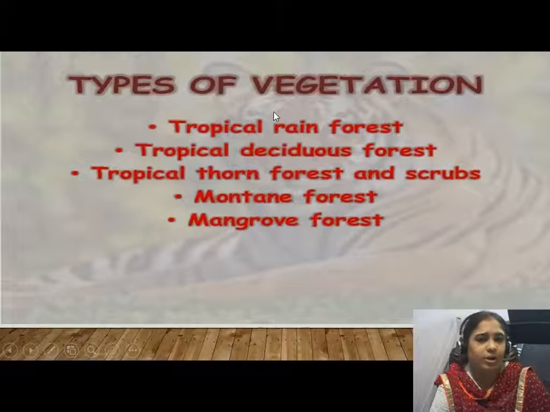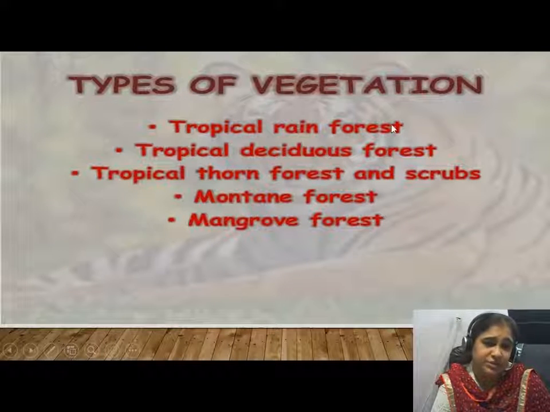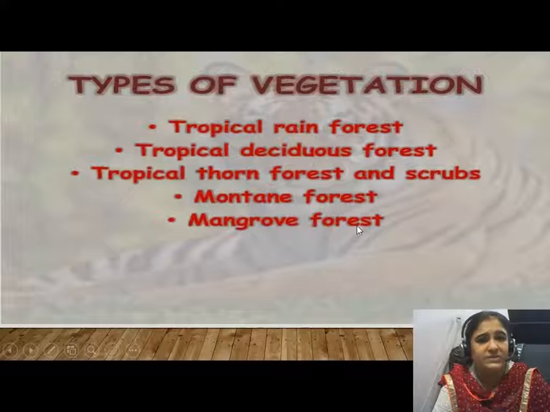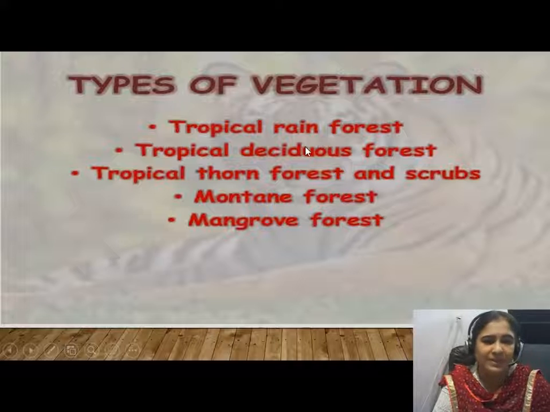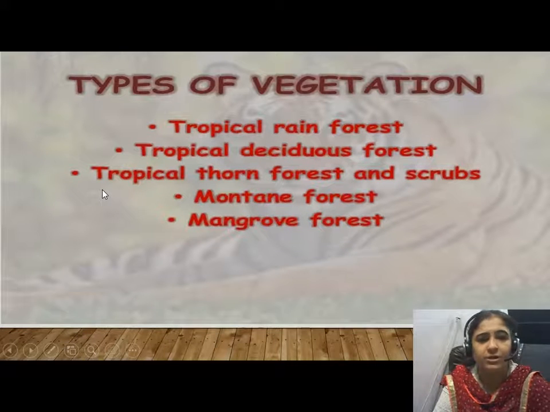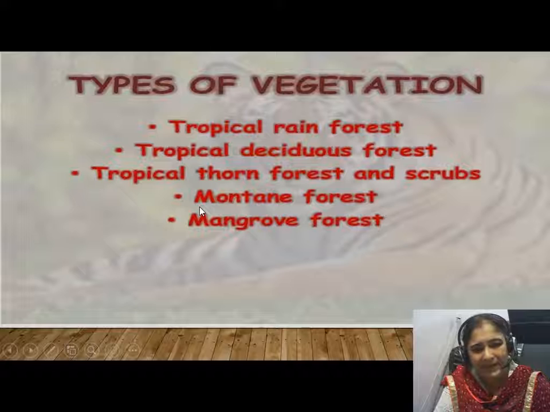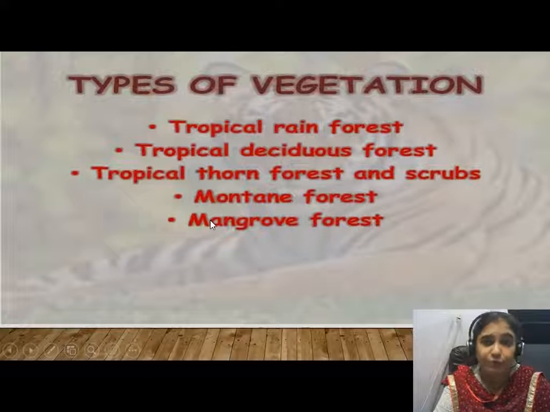Children, in the next topic, we will discuss the types of vegetation. In this chapter, we will discuss 5 types of vegetation: tropical rainforest, tropical deciduous forest, tropical thorn forest and scrubs, montane and mangrove forests.